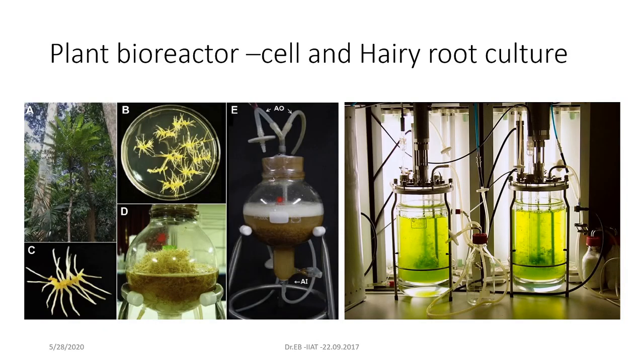And also bioreactors, by using hairy root culture. So I already told you, Agrobacterium rhizogenes, the bacteria will infect the plant parts. They will develop the roots. They have the plasmid, the Ri plasmid, that is the root-inducing plasmid, so that the roots will be formed.